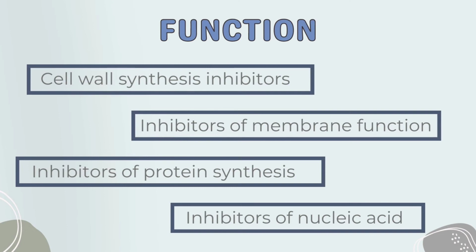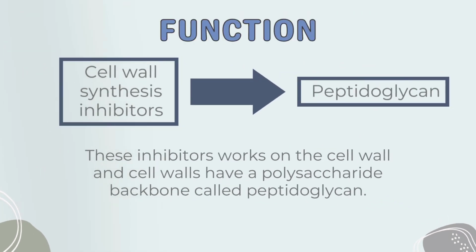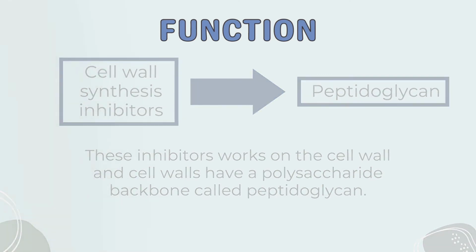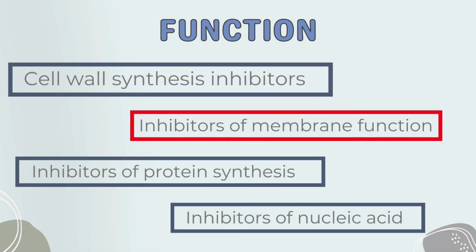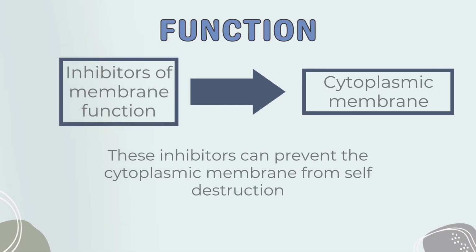To simply understand this, number 1, cell wall synthesis inhibitors target the peptidoglycan, because these inhibitors work on the cell wall, and cell walls have a polysaccharide backbone called peptidoglycan. Number 2, inhibitors of membrane function target the cytoplasmic membrane. When there is colonization of bacteria in the cell, these inhibitors can prevent the cytoplasmic membrane from self-destruction.